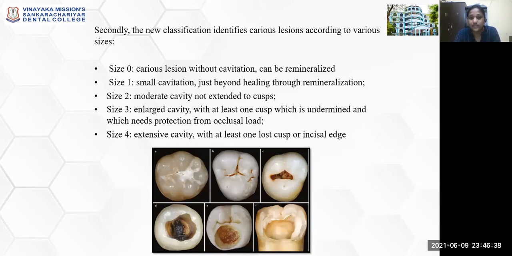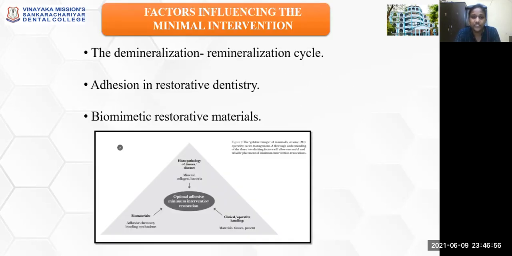And then if it is size 2, it is a moderate cavity which is not extended up to the cusps. Size 3 is an enlarged cavity with at least one cusp undermined, which needs protection from the occlusal load. Size 4 is an extensive cavity with at least one lost cusp or that of an incisor edge.